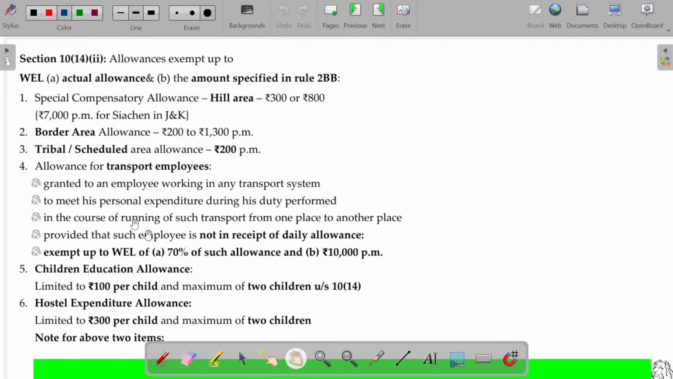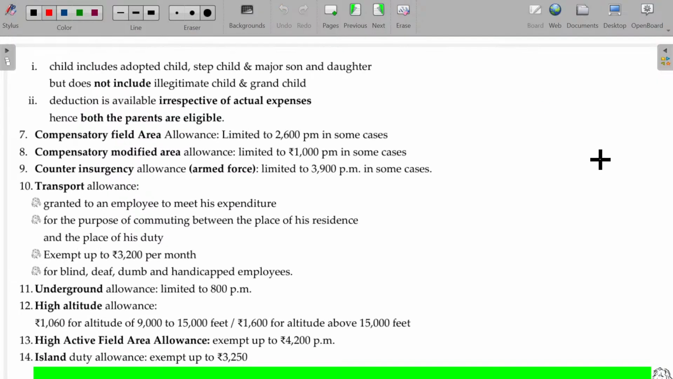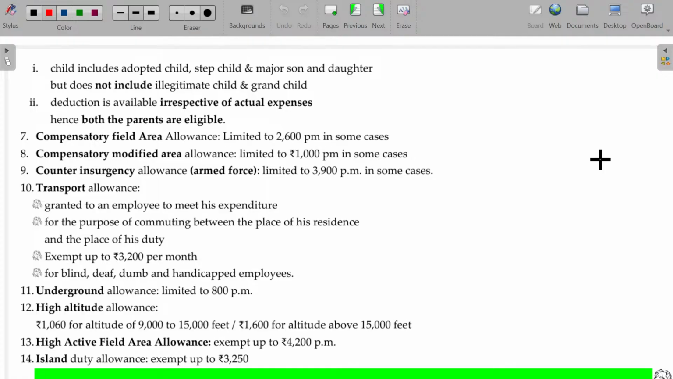Section 10 clause 14, sub-clause 2. Allowances are exempt up to actual expenses or the amount specified in Rule 2BB, between these two, whichever is lower is exempted. We have been given almost 14 items here. If you refer to your institute material, especially CA or CMA, this set of allowances itself runs to 2 or 3 pages. It is really not possible to keep all these things in your memory.